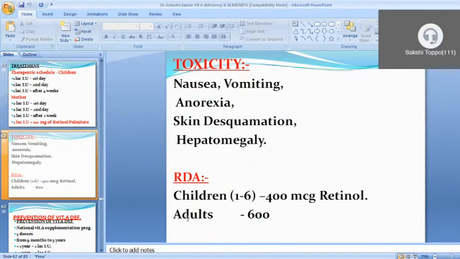Then vitamin A is a fat soluble vitamin, so it can cause toxicity also. It can cause nausea, vomiting, anorexia, skin problems, and hepatomegaly also. Recommended dietary allowance for vitamin A is 400 microgram retinol and 600 microgram for the children, and 600 microgram